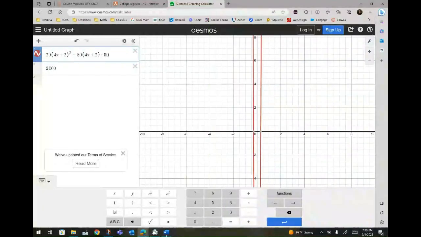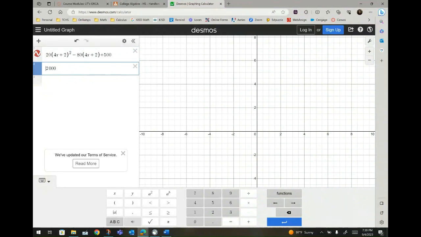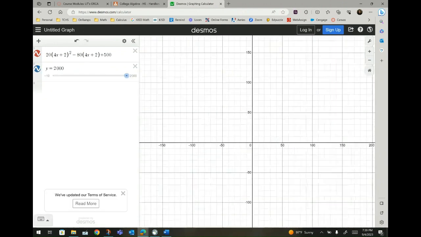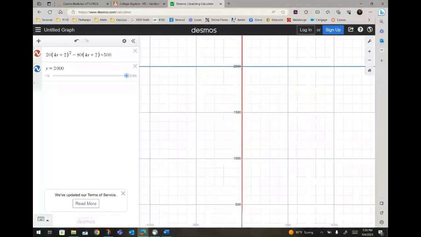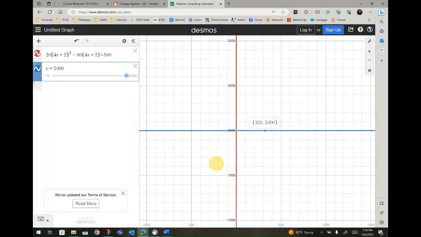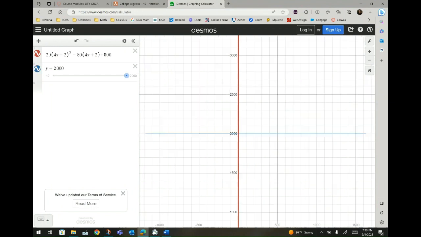And this one here, we put y equals 2,000. So if we graph this, it's not really showing up. Okay, it is showing up here. The t value is going to be 2.22222, if I'm not mistaken.